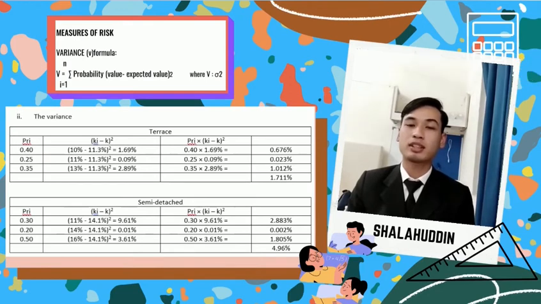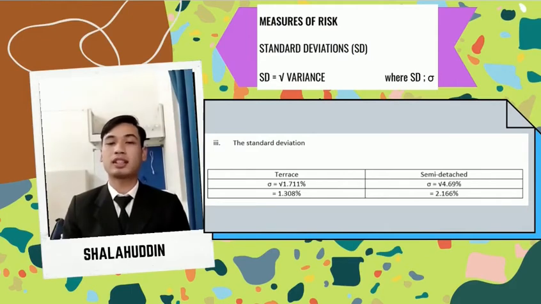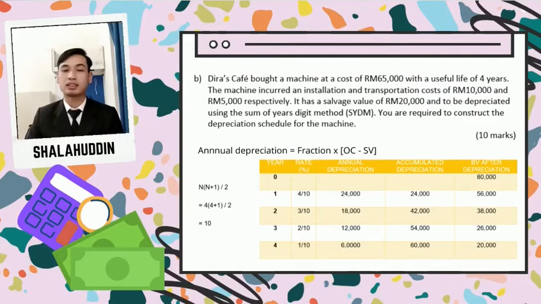The variance for project terrace is 1.711% and for project semi-detached is 4.96%. Now we can calculate the standard deviation for both projects. The formula for the standard deviation is the square root of the variance, then we will get the answer and make sure it is in percentage. Standard deviation for project terrace is 1.308% and project semi-detached is 2.166%. Next is question B.